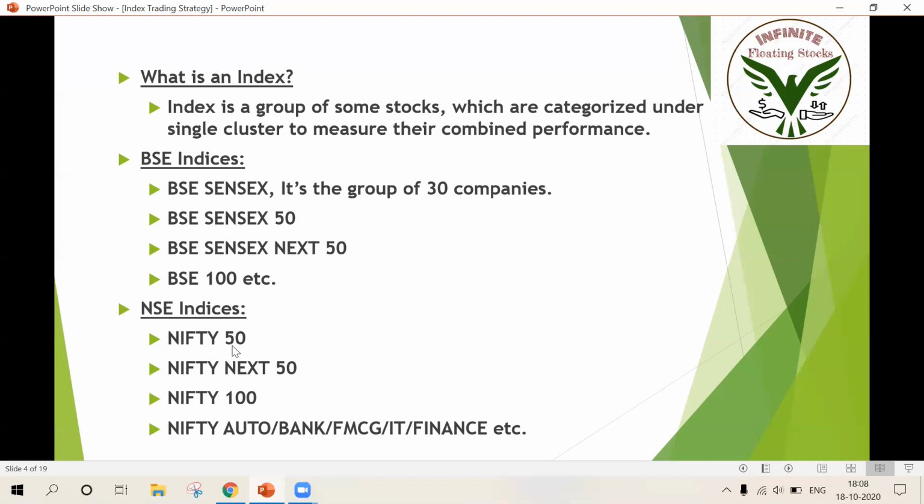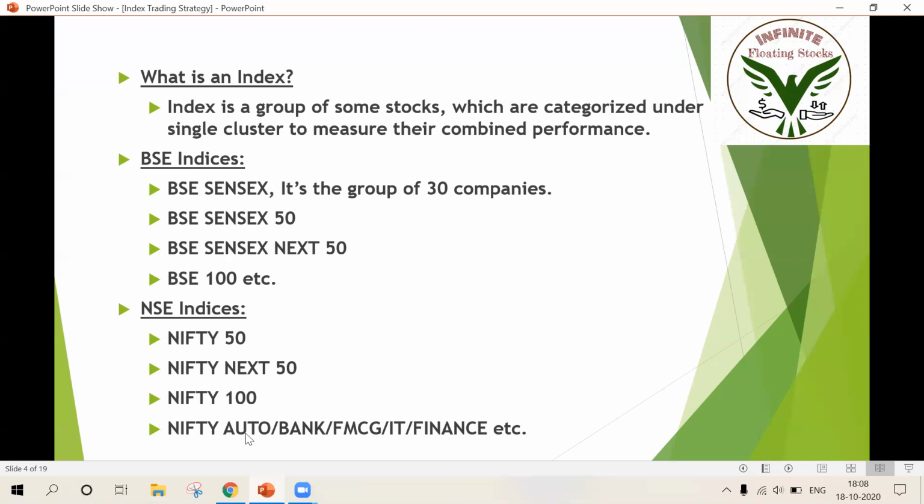When it comes to Nifty, NSE Nifty 50 is nothing but the top 50 performing companies. When I say Nifty Next 50, that means the next 50, which is from 51 to 100. And Nifty 100 is a cluster or a group of 100 stocks, so the top 100 performing companies come under Nifty 100. And Nifty Auto, Nifty Bank, Nifty FMCG, Nifty IT, and Nifty Finance are also different indices.